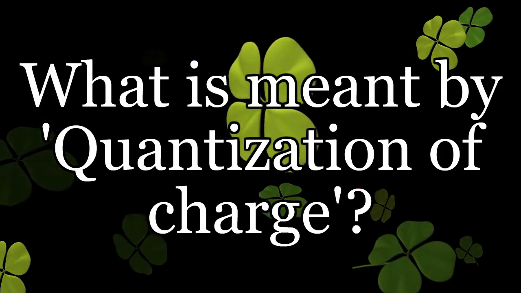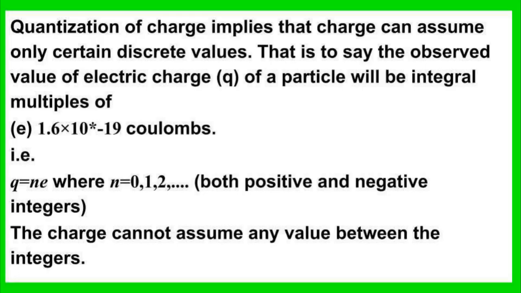What is quantization of charge? Quantization of charge implies that charge can assume only discrete values. This is to say, the observed value of charge q of a particle will be an integral multiple of 1.6 into 10 to the power of minus 19 coulombs. That is, q is equal to n into e, where n is equal to 0, 1, 2, 3, etc., both positive and negative integers. The charge cannot assume any value between the integers.